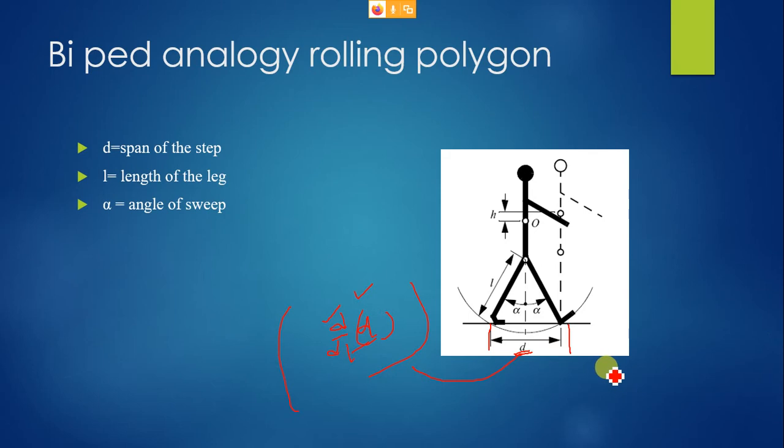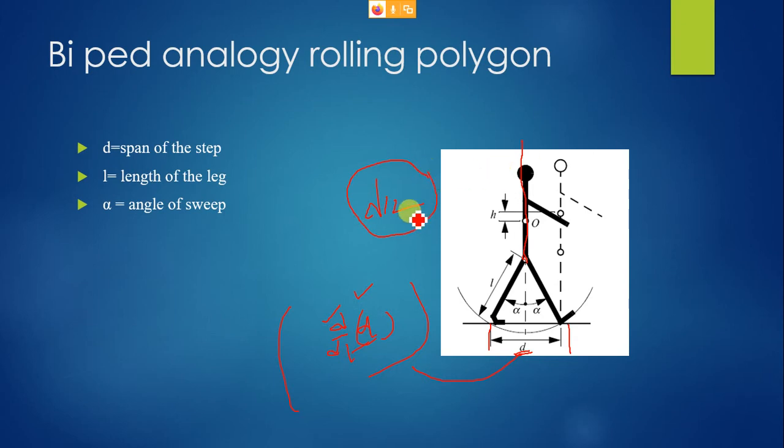Similarly, if you draw an axial line exactly at the center of the human being, you will get an axial line. The distance from one step to the other step is divided into 2 exactly, that is d by 2. So each step length is d by 2. One step you make covers d by 2 distance only.